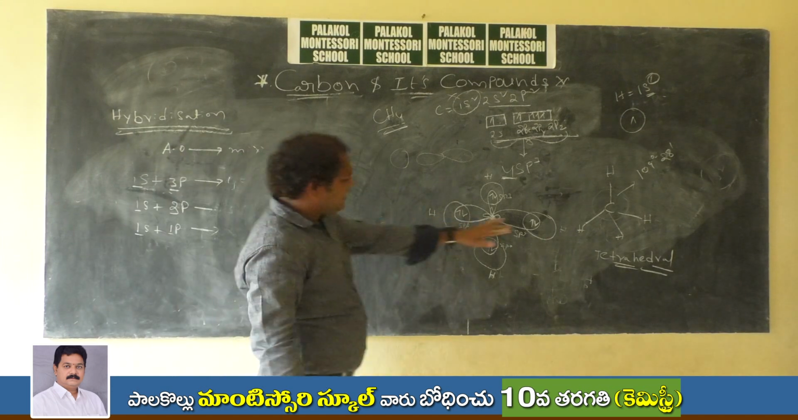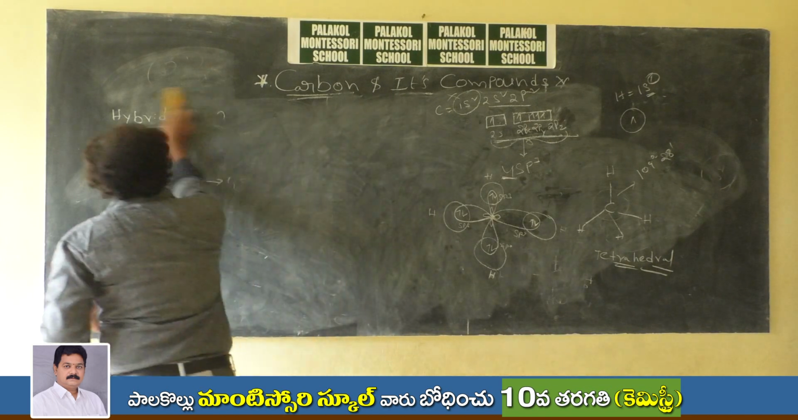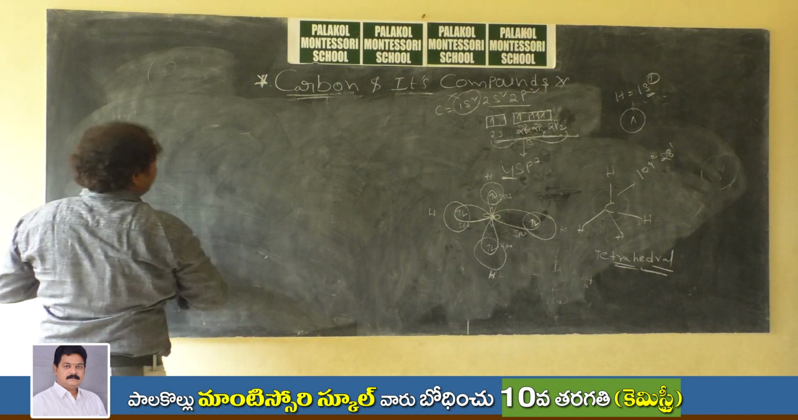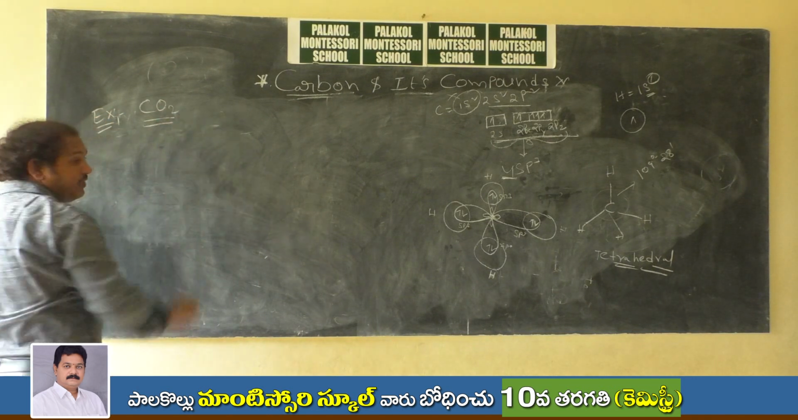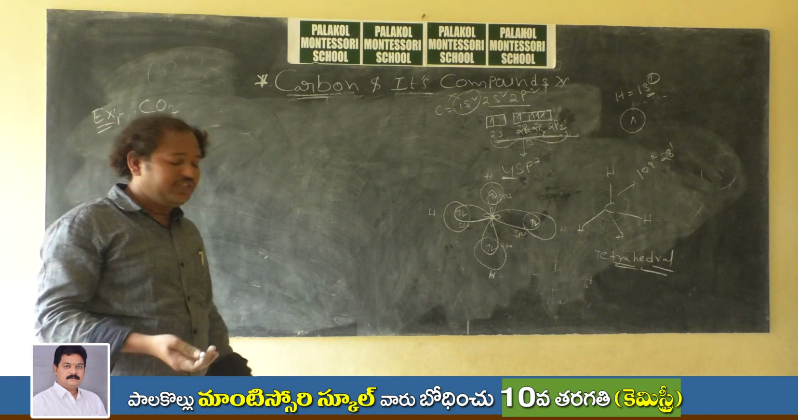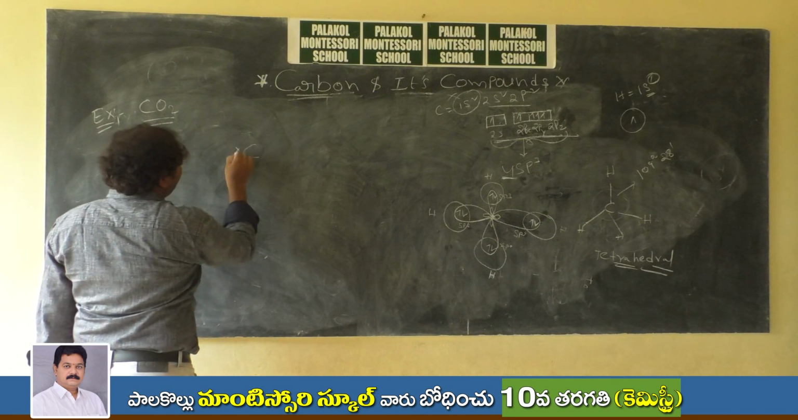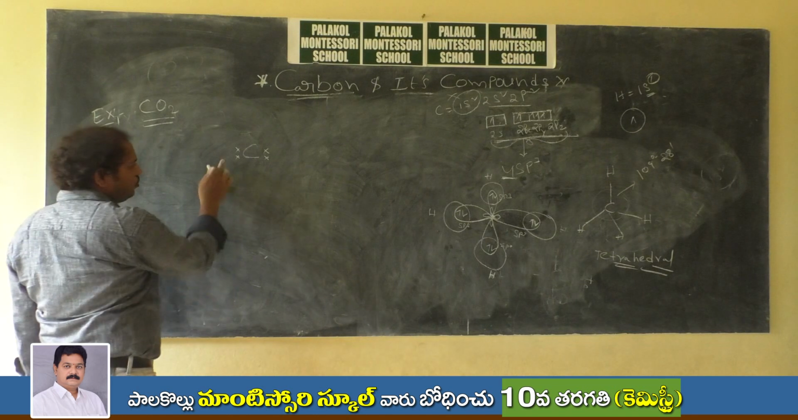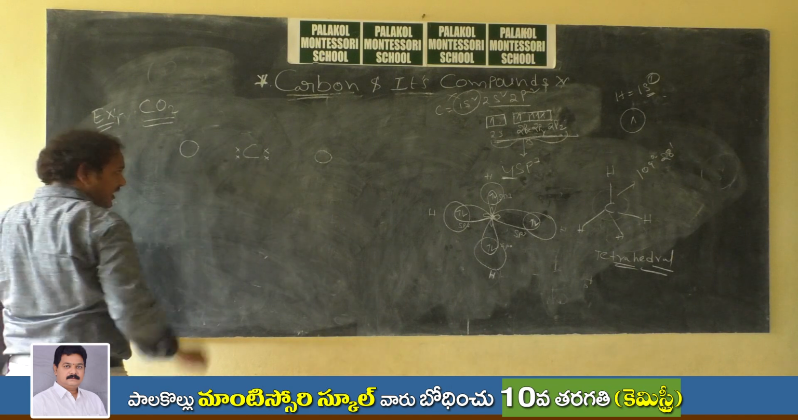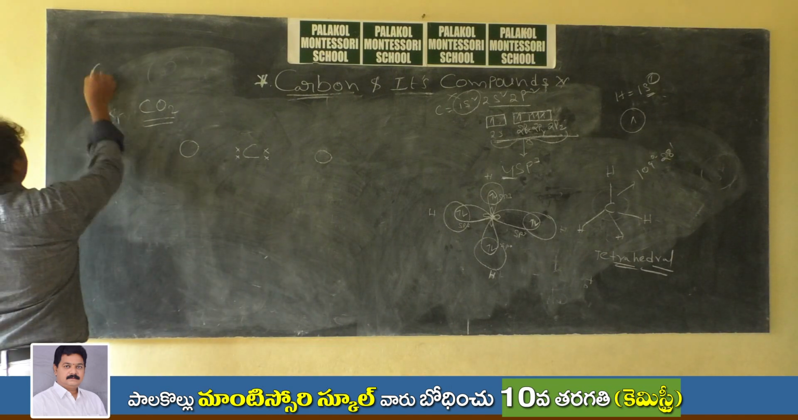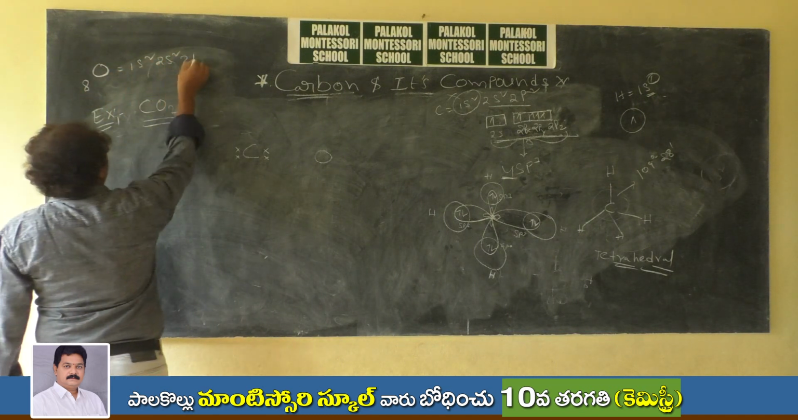Are the four bonds only single bonds, or can carbon form other bonds? Yes, more bonds. For example, take the formation of carbon dioxide, which we find in our surroundings. How does carbon form CO2? Carbon has four valence electrons, with an oxygen atom on each side. What is the electronic configuration of oxygen? Atomic number 8: 1s2, 2s2, 2p4.